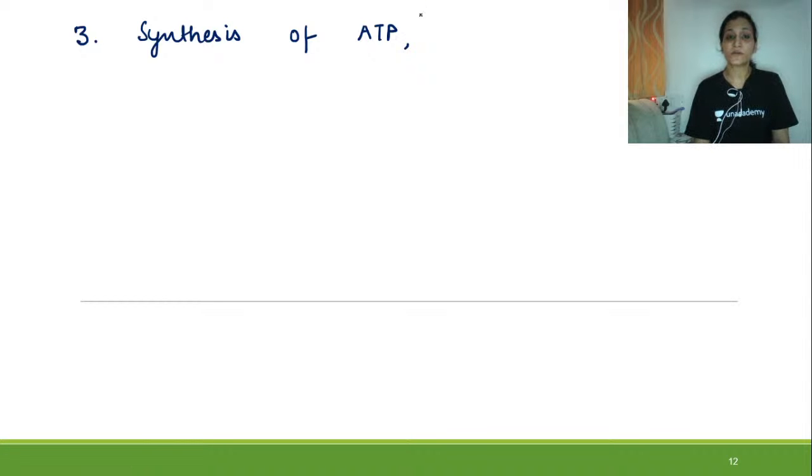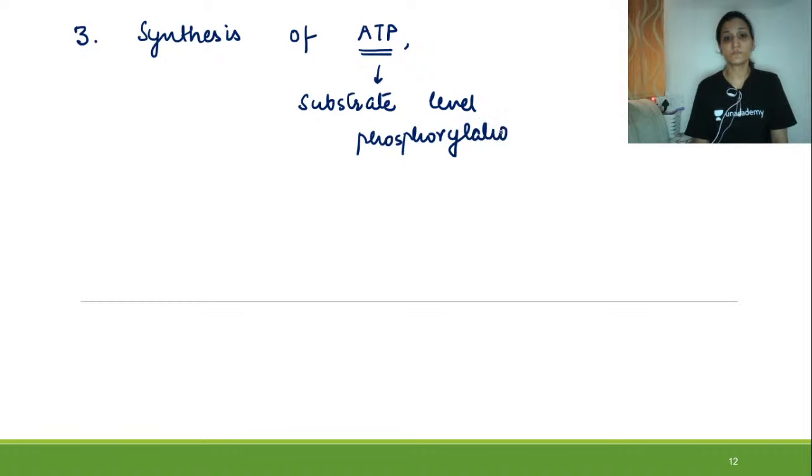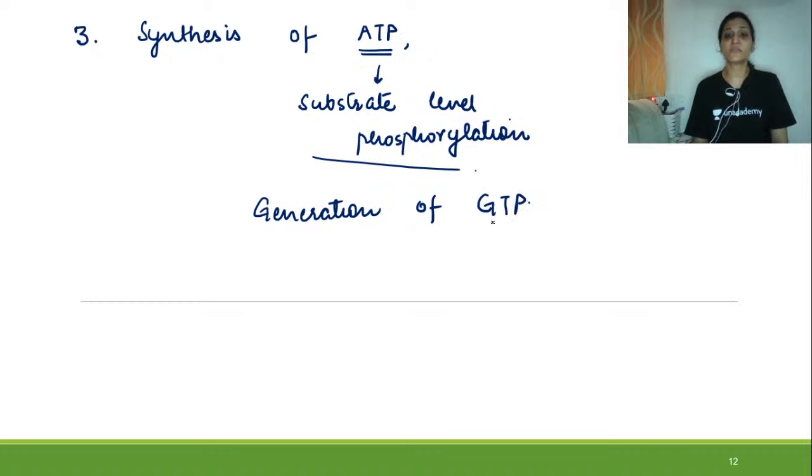It produces ATP with the help of substrate level phosphorylation, by actual generation of GTP, which is finally converted into ATP.